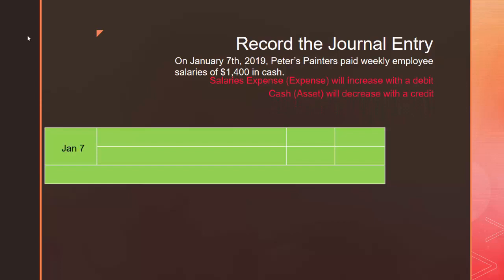Start with the date again. It is January 7th. The account that is being debited is salaries expense. We already determined this in step 5. And we're going to debit it for the amount of cash that we are paying our employees, which is $1,400. The account to be credited is cash, our asset account, which is decreasing with a credit. So we're going to credit cash, and we're going to credit for the same $1,400. A brief description of the transaction says that we paid employee salaries.